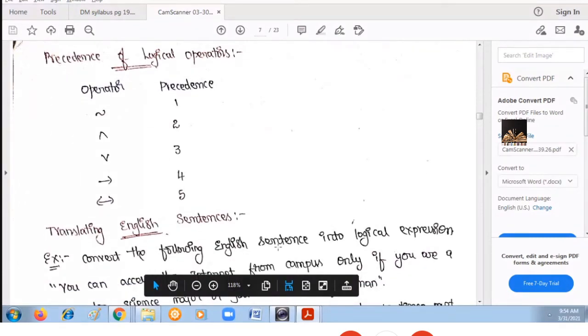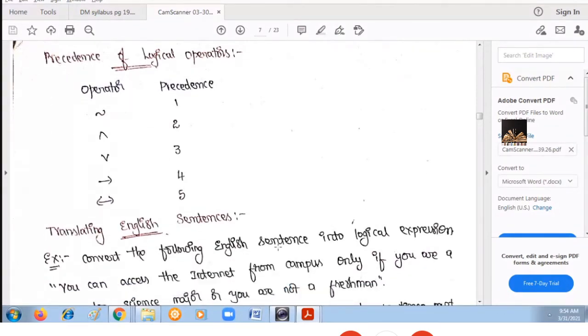Now, let us assume that you are given an equation which contains different operators like plus, minus, multiplication and division. Then which operation will you perform? You will perform division or multiplication first, and only then addition and subtraction. Why? Because the precedence or priority of division is higher than that of addition and subtraction.